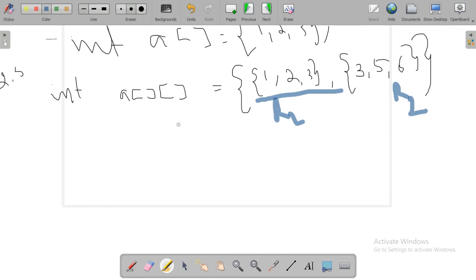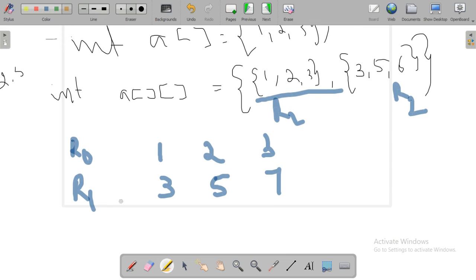Okay, let's look at how the values are arranged in memory. That is the memory representation of the two-dimensional array. The values are 1, 2, 3. This is the first row, row 0, R0. Then the second row is R1, with 3, 5, 7. Totally 2 rows are there.